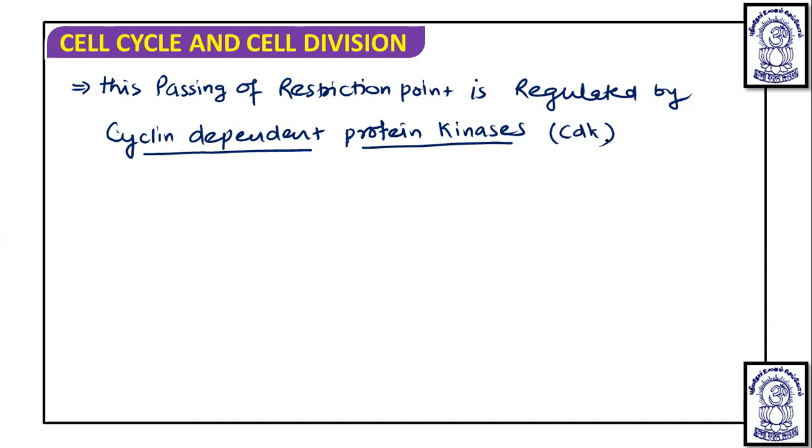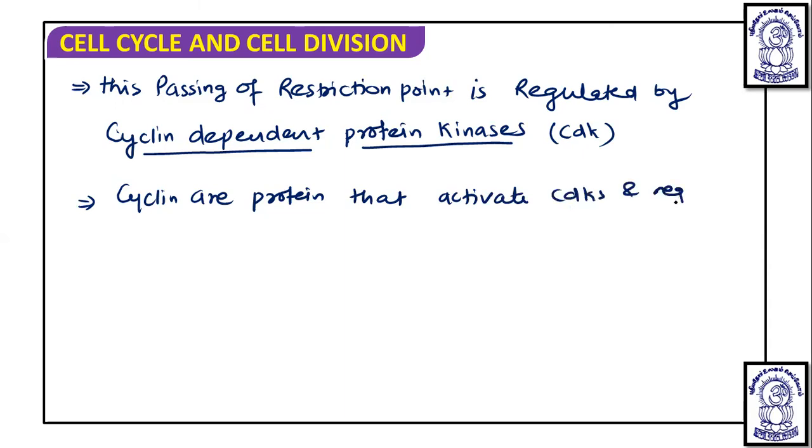Now it is known that cyclins are proteins that activate cyclin dependent protein kinases and regulate the cell cycle.